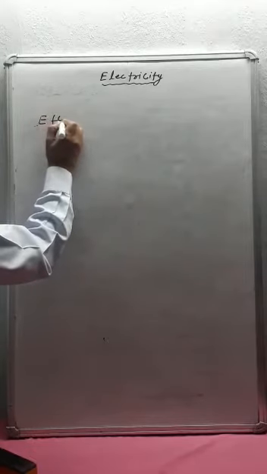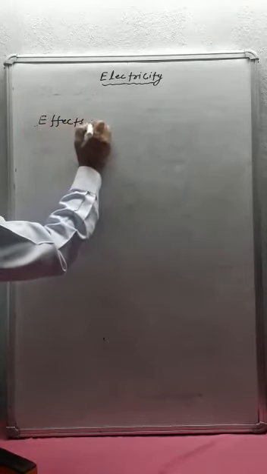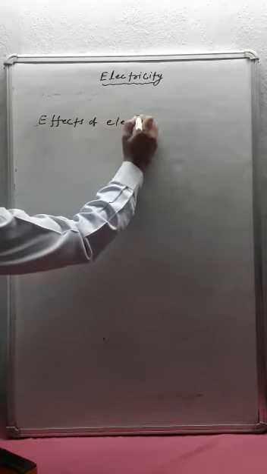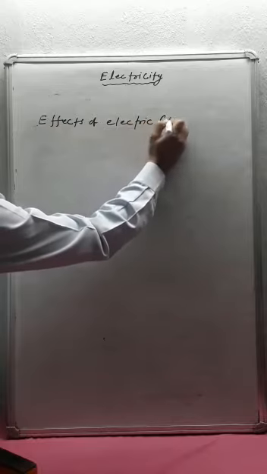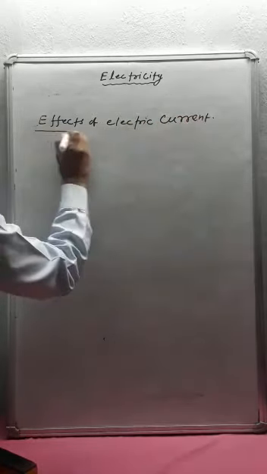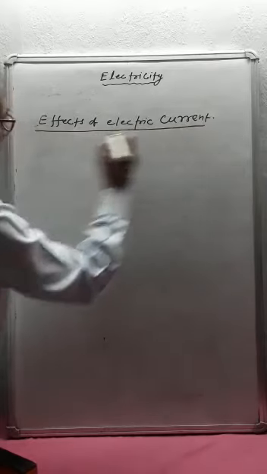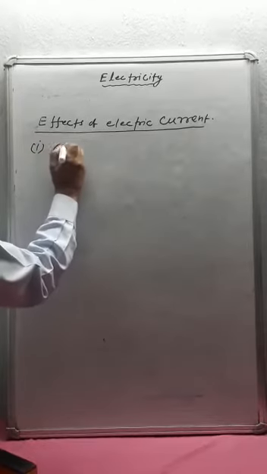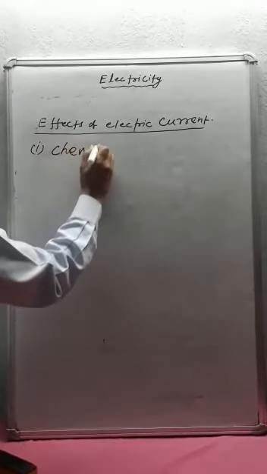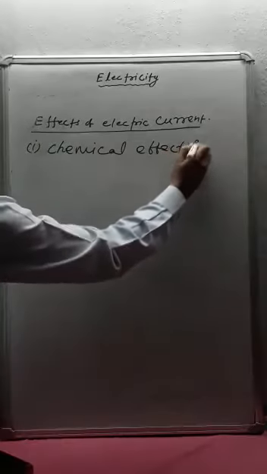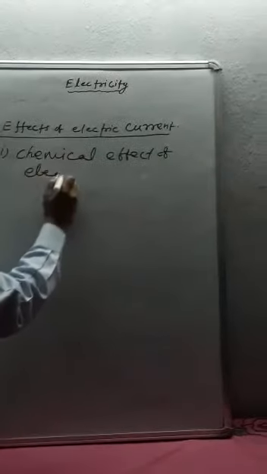Effects of electric current. There are three effects of electric current. First is chemical effect of electric current.